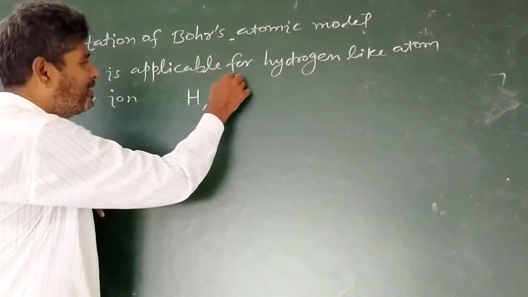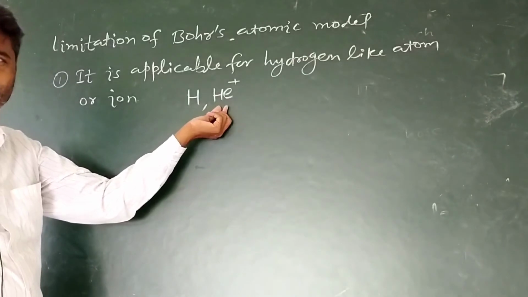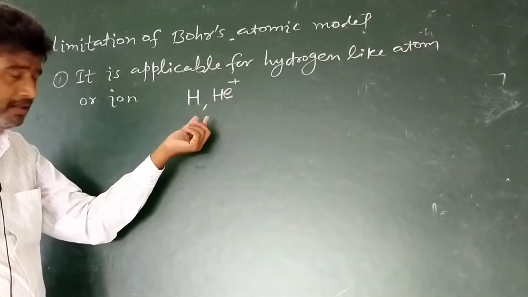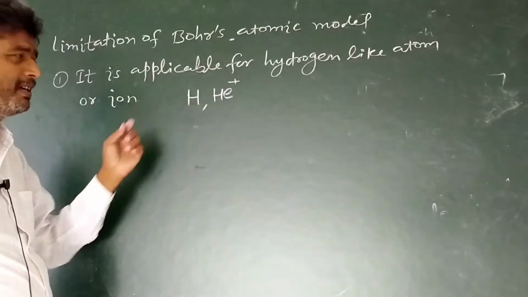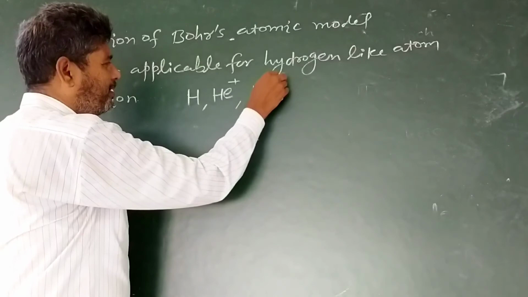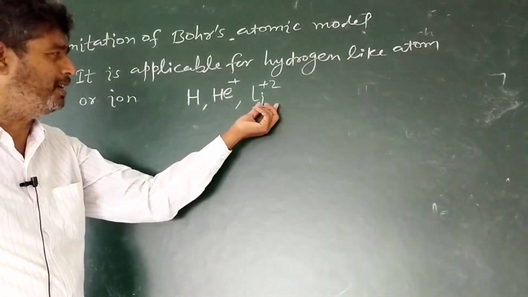When we write He plus, the number of electrons in this will be 1, so the Bohr atomic model will be applicable for this. Similarly, Li double plus will also have 1 electron.